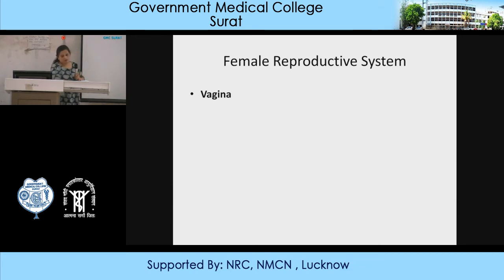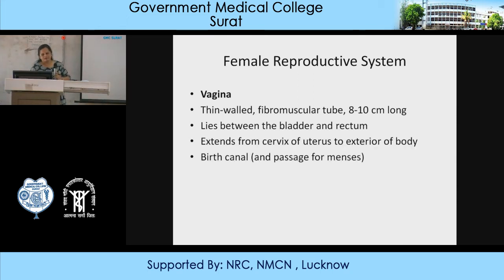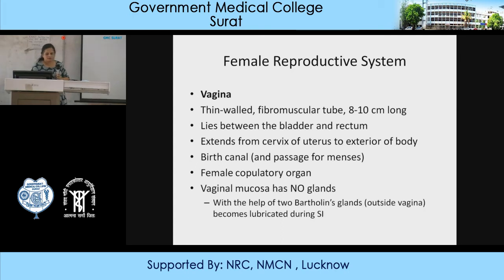Then you go to the vagina. It has a strong wall, a fibrous tube, 8 to 10 centimeters, to accommodate the penis. It's a structure of sexual intercourse. It lies between the bladder and rectum. It's a birth canal and a passage for menses also. It's a copulatory organ. Vaginal mucosa has no glands.